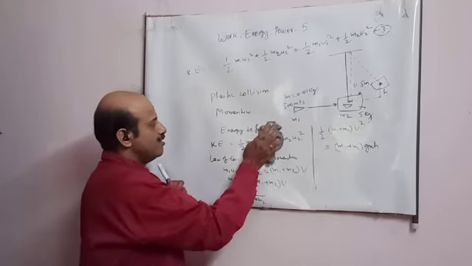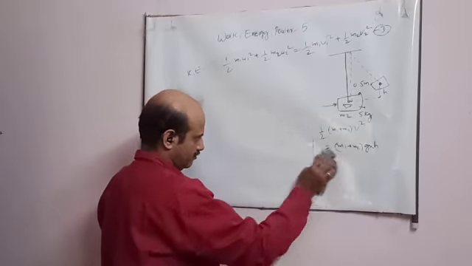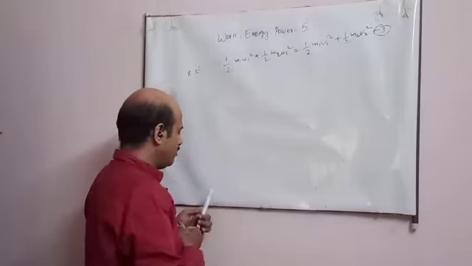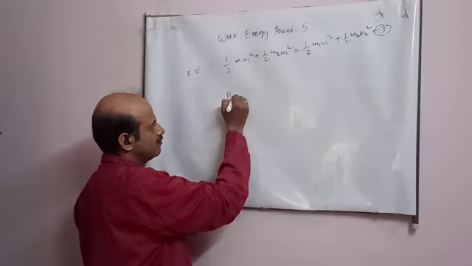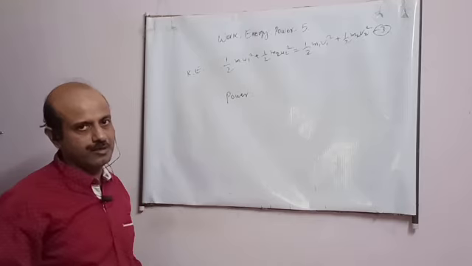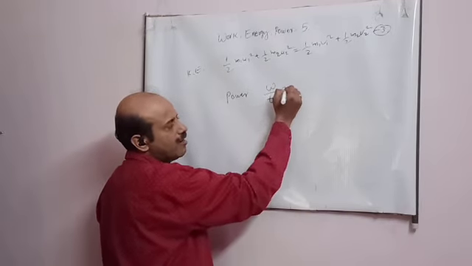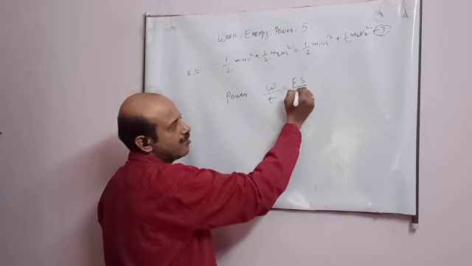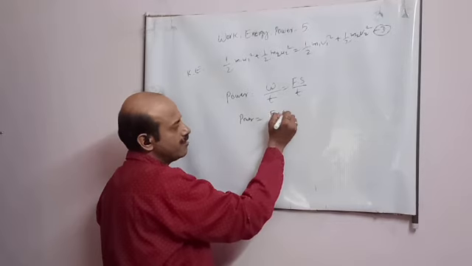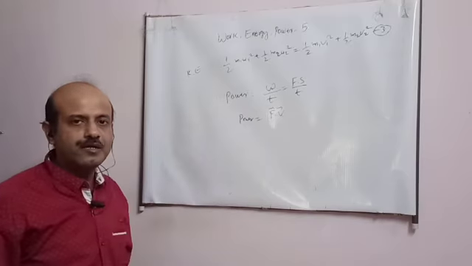Now, in this chapter there is one more word, and that is power. Power is the rate of doing work, which you already know. Work upon time, and work done is force dot displacement upon time. So for power we have another formula, F dot V, the dot product of force and velocity.